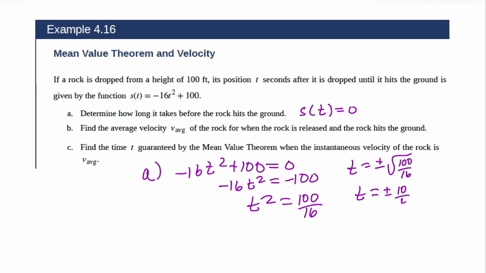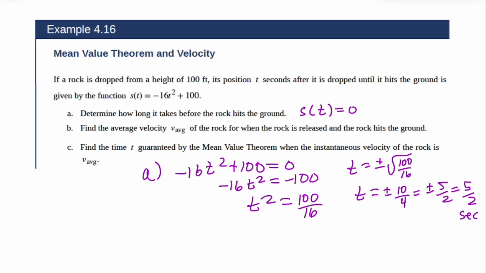The square root of 16 is 4. That's plus or minus 5 halves. Now, time is always positive. We're not thinking of going backwards in time. So it would be 5 halves of a second. So at 2.5 seconds, we hit the ground. So that's part A. Don't overthink it. It is what it is.